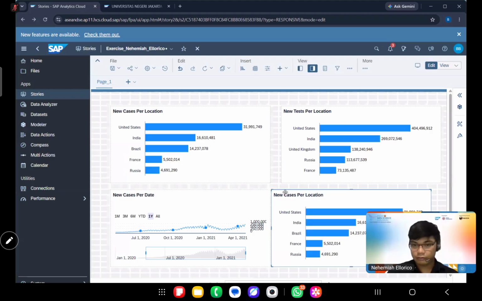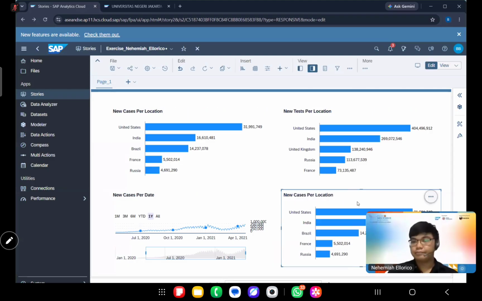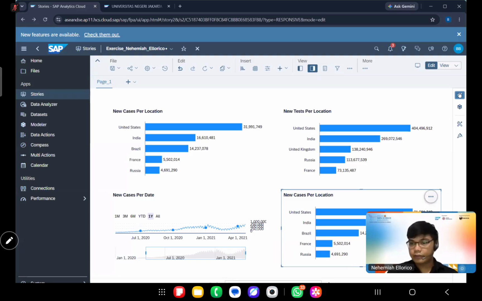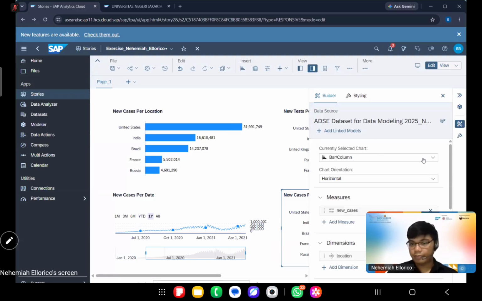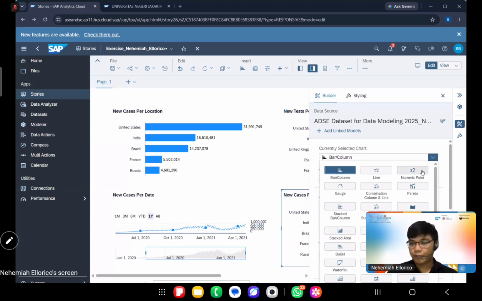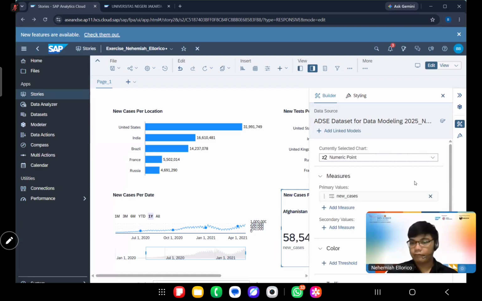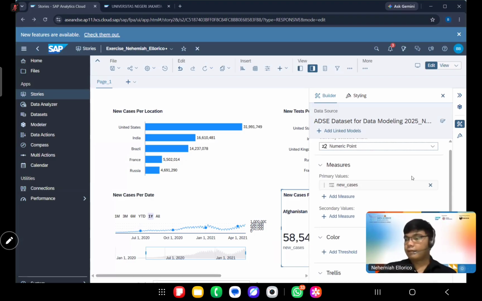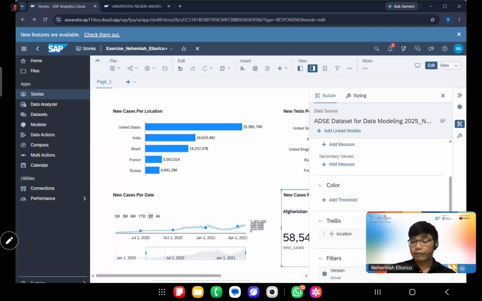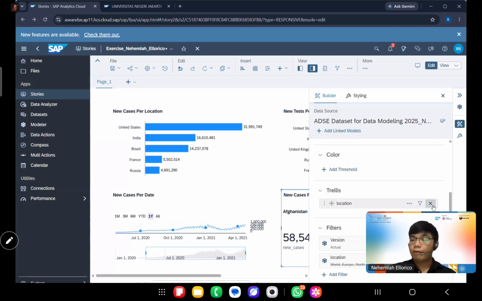Let's look at the details on the side, and we will select numeric point. And then when the tile is selected, the trellis one. On the trellis part, we will remove location.